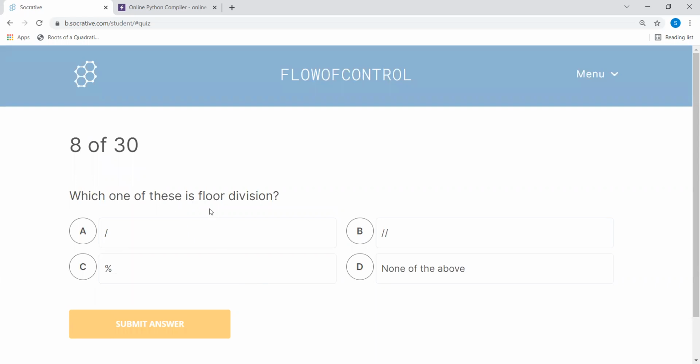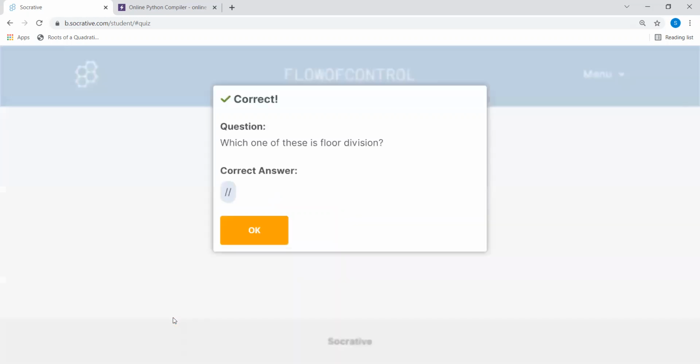Now, which one of these is a float division? Float division brings whatever the result comes. In this case, this is the one which is used for floor division, where the result will be the nearest smaller integer. So 3.4 will be 3, and even 3.9 is also 3. So that is for floor division.